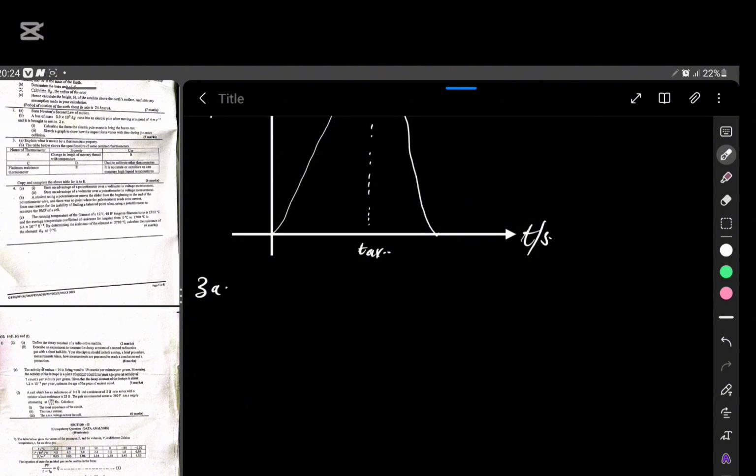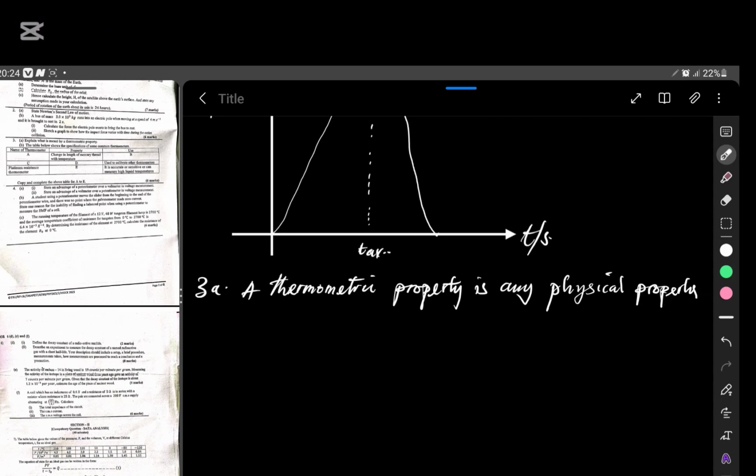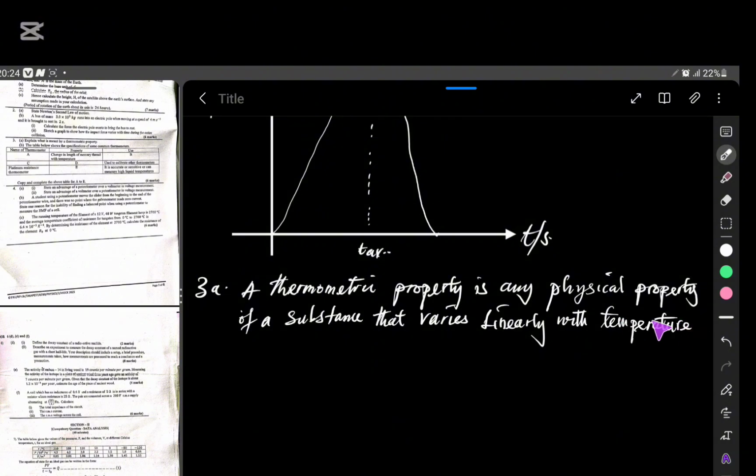Okay, so if I was to write this down, I'll say a thermometric property is any physical property of a substance that varies linearly with temperature and is reproducible.